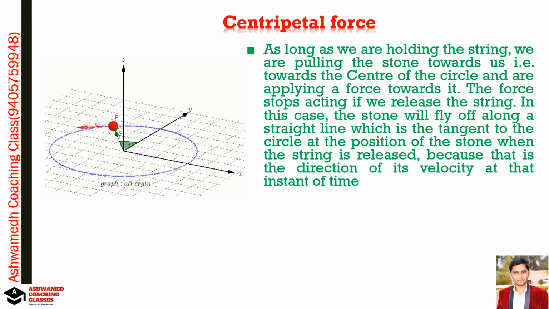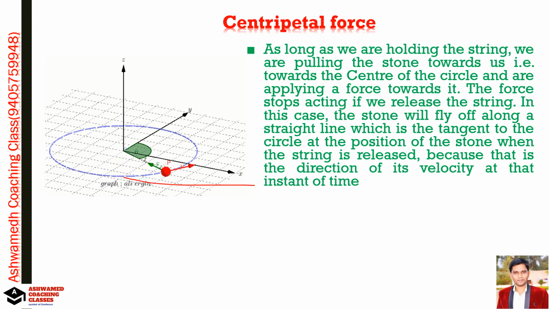See this red color tangent, whatever the point. So if we release the string, that stone will fly off along the straight line. इथे सोडला तर असा सरळ निघून जाईल. So that stone will come in this direction if we release the string. Okay, if we release the string, then it goes like this.